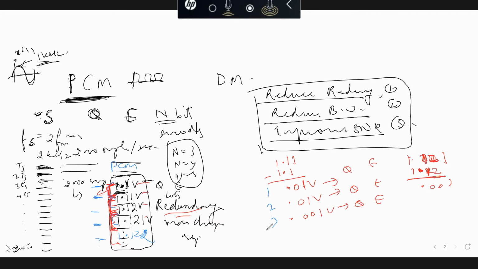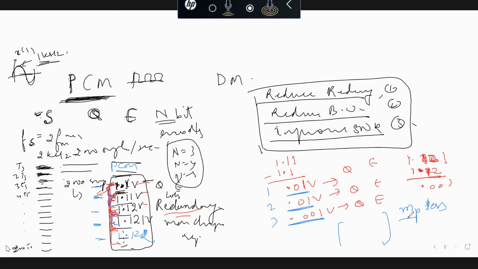Second thing is that when we take the difference between the adjacent values, suppose in this example the differences are 0.01, next is 0.01, third is 0.001. So we are observing that when we take the difference between the adjacent values and get the new set of values, the peak amplitude amongst them is also reducing.